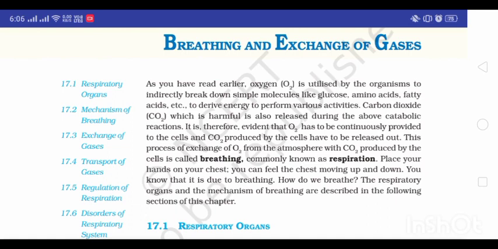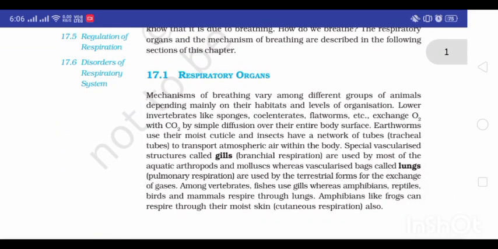Place your hands on your chest. You can feel the chest moving up and down. You know that it is due to breathing. How do we breathe? The respiratory organs and the mechanism of breathing are described in the following sections of this chapter. 17.1 Respiratory organs.